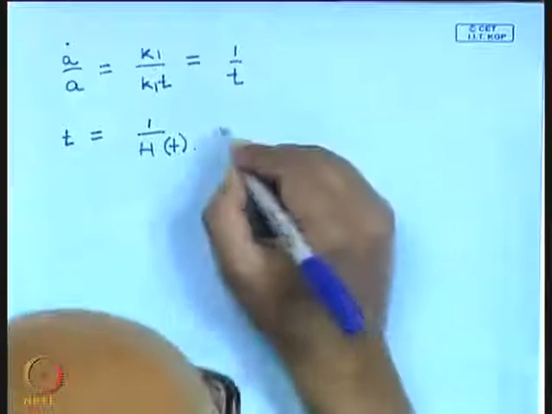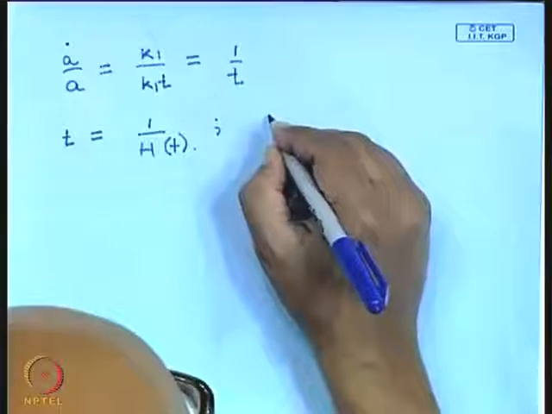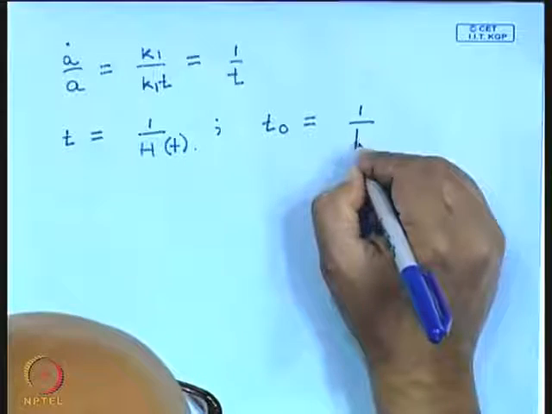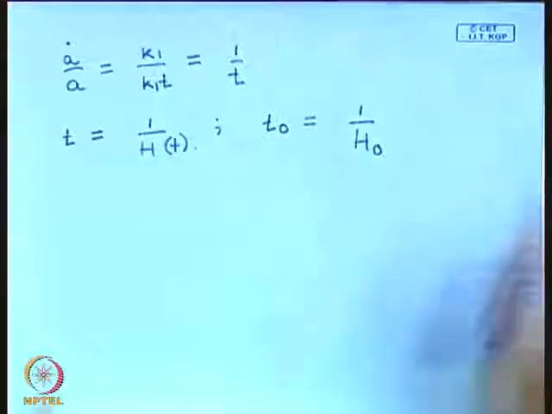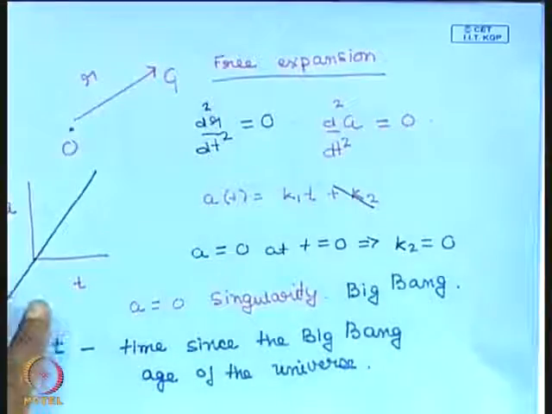And if you can determine the present value of the Hubble parameter, you can determine the present age of the universe. 1 by the Hubble parameter gives us the age of the universe in this simple model where the universe is freely expanding.